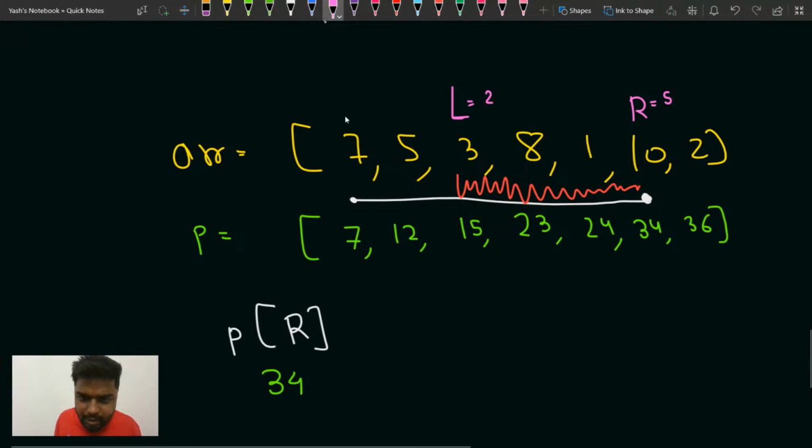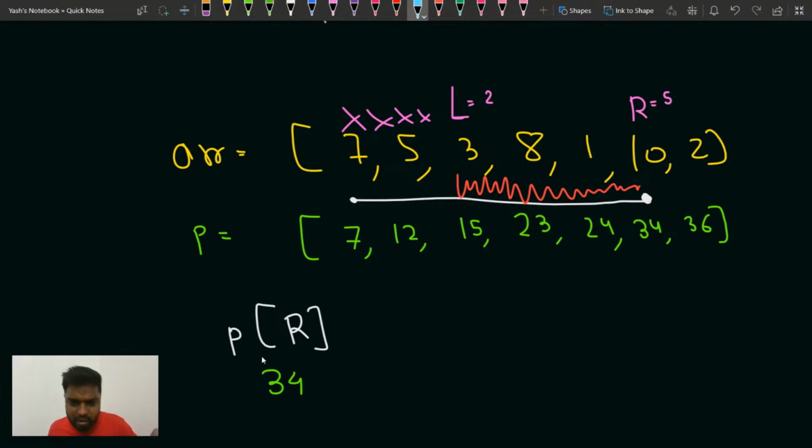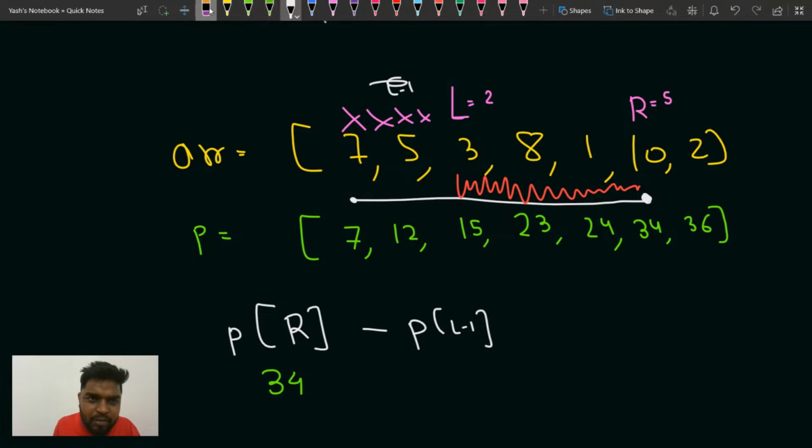But I don't want this much sum from the starting. I want the sum from L to R. If I access P of R, prefix of R will tell me the sum from the 0th index till the rth index. But I only want the sum from L till R. So I don't want the sum from 0 till L minus 1. So subtract P of L minus 1 from there. P of L minus 1 is nothing but this particular thing. Here you have got 12, so subtract 12 from it. What do you get? You get 24, because in this range the sum is 24.